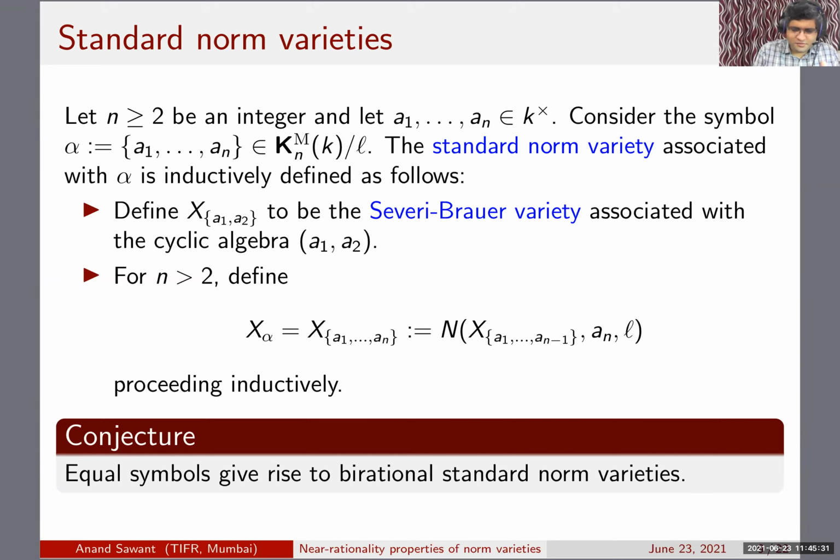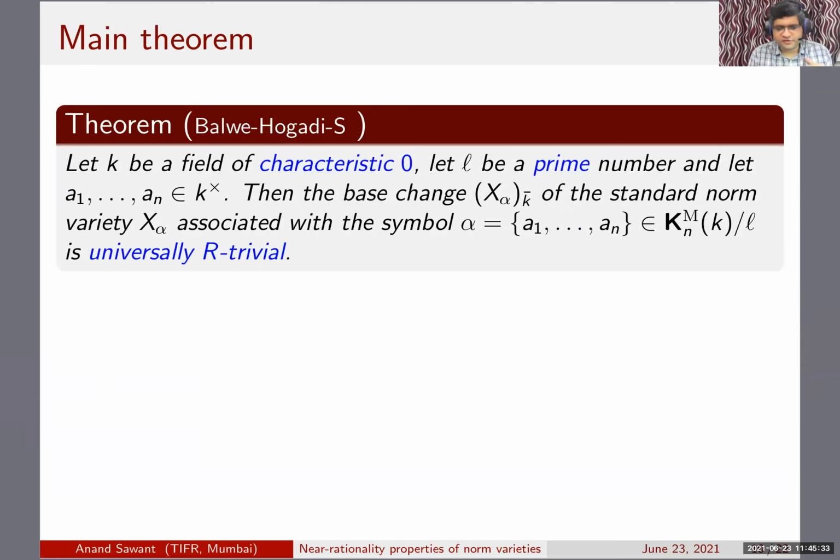It's an interesting question. So anyway, here's the main theorem. Start with a field k of characteristic 0, a prime number, and a simple symbol a1, a2, ..., an in mod-p Milnor K-theory of k. Then if you take this X_alpha and base change it to k bar, then this is universally R trivial. And as I said, universal Chow-Knot triviality is already known due to Karpenko and Merkurjev in 2013.